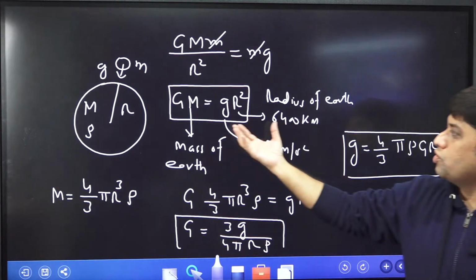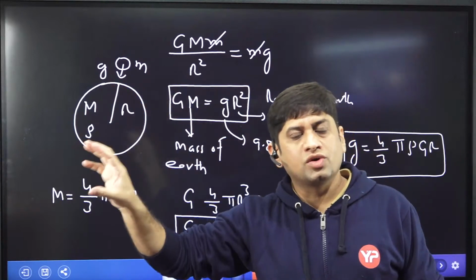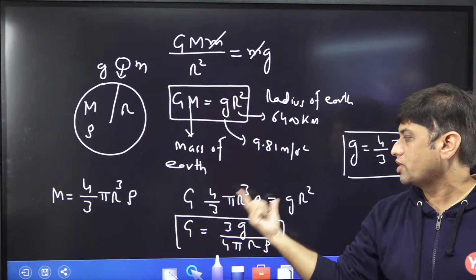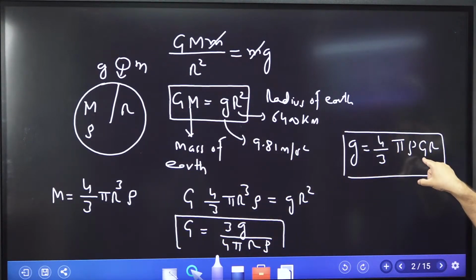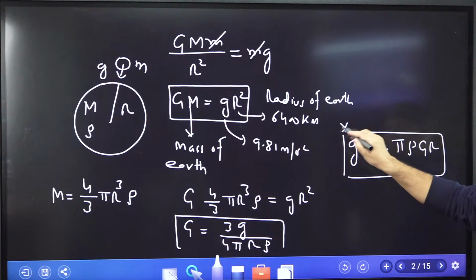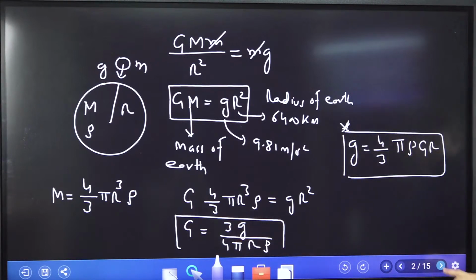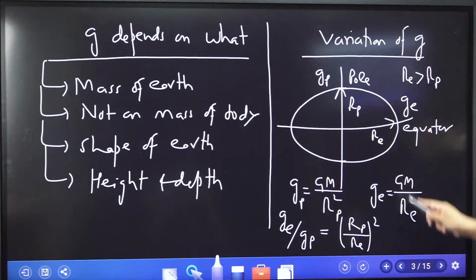After that, I told you how mg, that is acceleration due to gravity, and the universal gravitational constant are related by which formula, that is very important, and how density is to be related to the mass. So the small g value in terms of density is an important formula, which we used later. The capital G formula is not very important but keep in mind. Then I told you what G depends on, and then we discussed how to find the value of G with variation at the pole and equator.